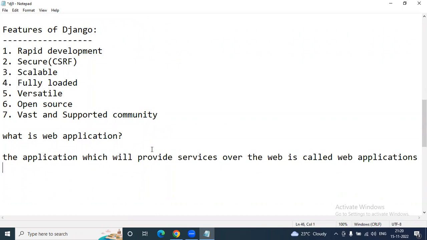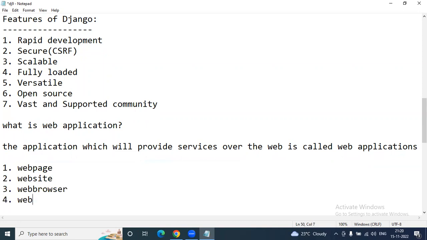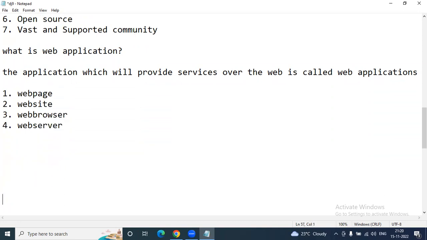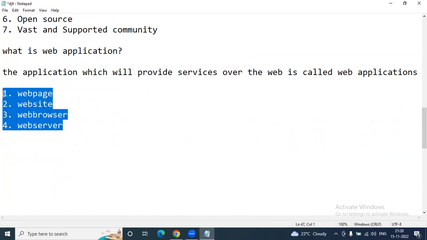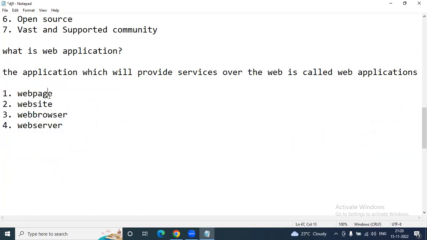In web application development, every programmer or every developer should understand the following terms. What are the important following terms? Web page means what? Website means what? Web browser means what? And finally, most importantly, web server means what, sir? Try to understand these technical terms, because every day we are going to deal with web pages, websites, web browsers, web servers only.